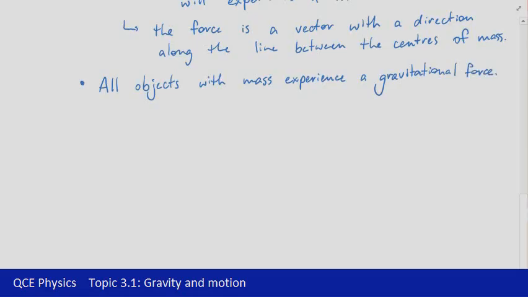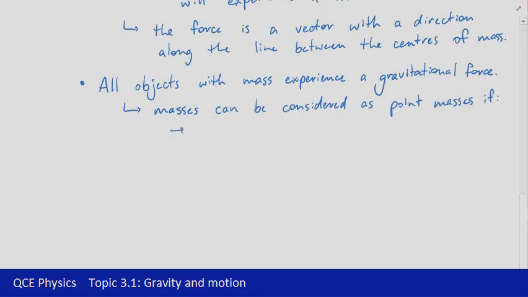So it doesn't matter how big or small, we can consider that objects with mass are going to experience gravitational force. In order to make that calculation a little bit easier though, we can identify this idea of point masses. So masses can be considered to be point masses. What we mean by point mass is that you're ignoring the size of the object and saying that all of the mass is concentrated at a single point. And there are two scenarios where we can simplify a mass by considering it as a point mass.